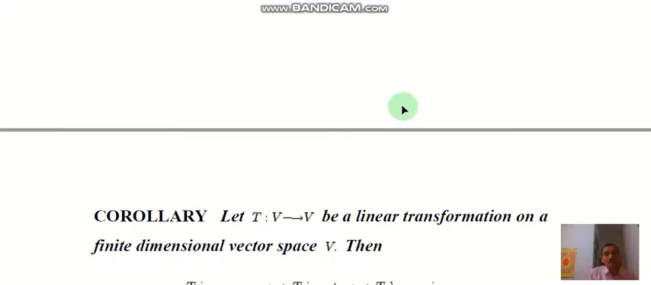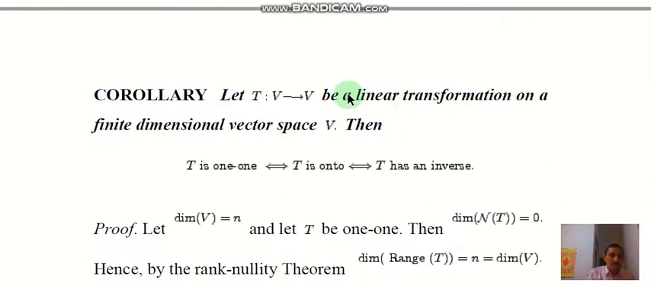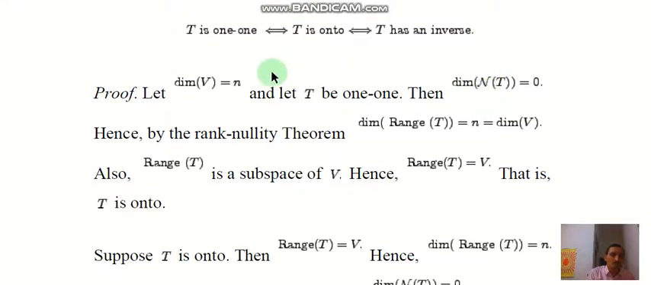Now applying the rank nullity theorem, we have a corollary that tells us: let T from V to V be a linear transformation on a finite dimensional vector space, then these three statements are equivalent. T is one-one, second, T is onto, and third, T has an inverse. So we prove this. First we assume that dimension of V equals n and let T be one-one. Then we will obtain the second result.